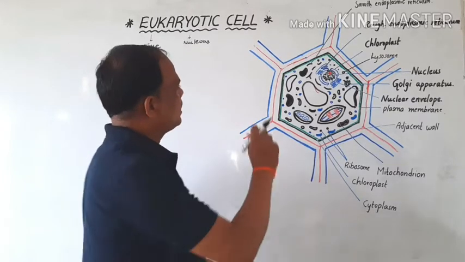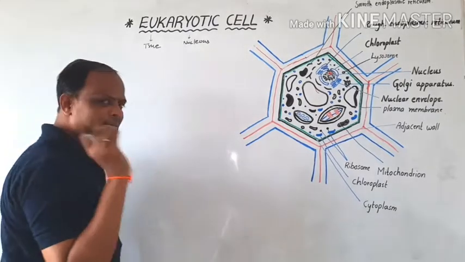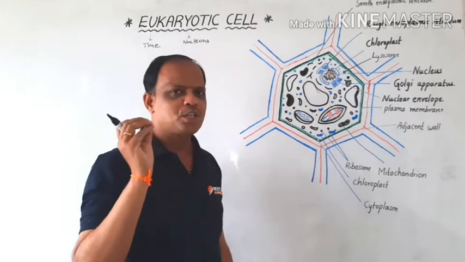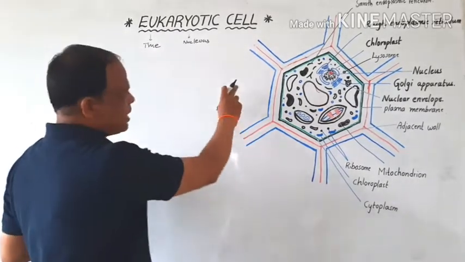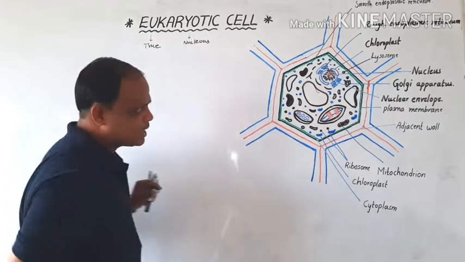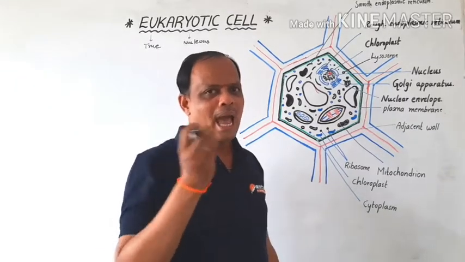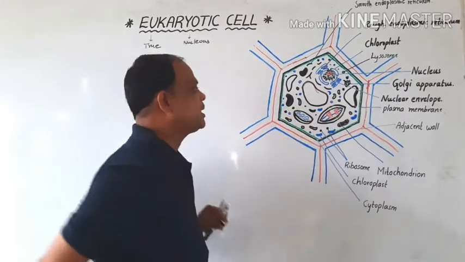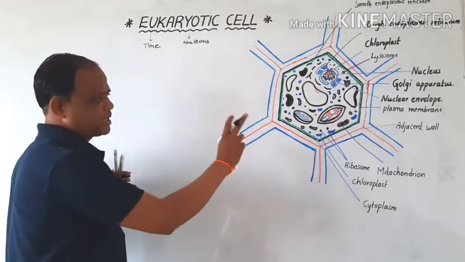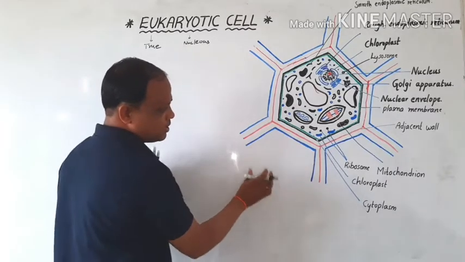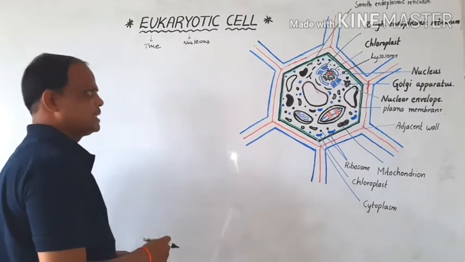First of all, the definition: the cell is the structural and functional unit of life, and it is called the cell. Cell biology means the discussion of the biochemical or physical activities of the cell system. Today we are discussing the structure of cells.